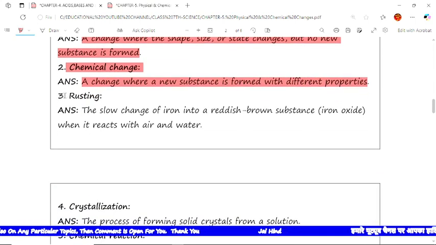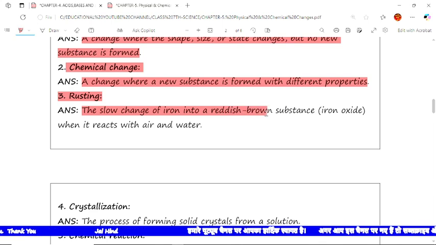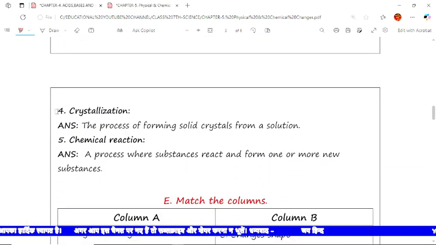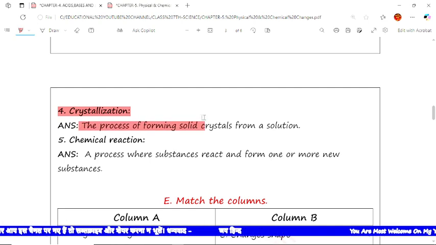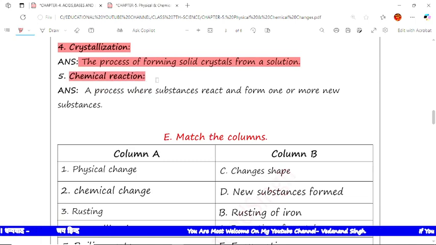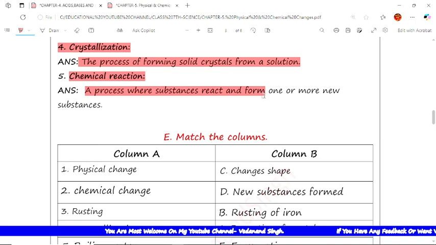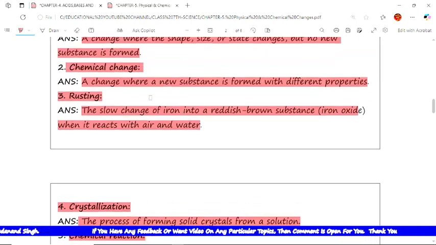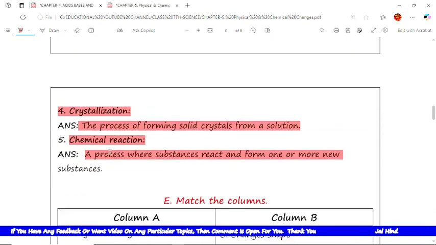Now the third is rusting. The slow change of iron into the reddish brown substance iron oxide when it reacts with air and water, that is rusting. Crystallization. What is crystallization? The process of forming solid crystals from a solution. Now the fifth is chemical reaction. A process in which new substances are formed with new properties, that is a chemical reaction. See, here it was chemical change but here it is chemical reaction, so please don't get confused here.